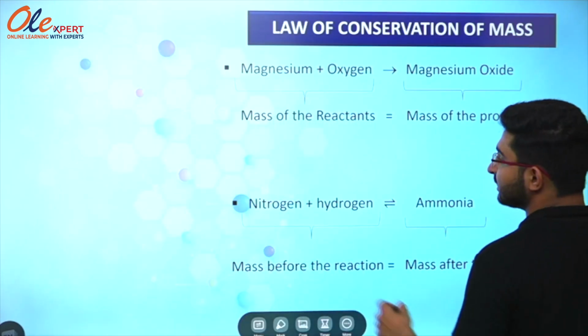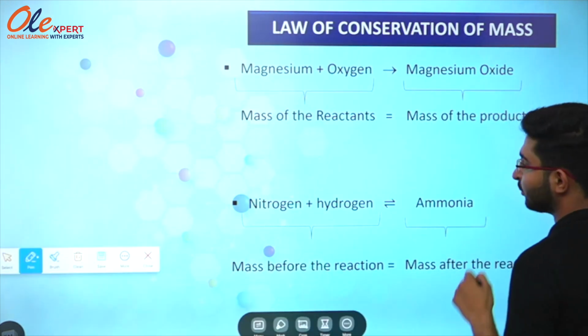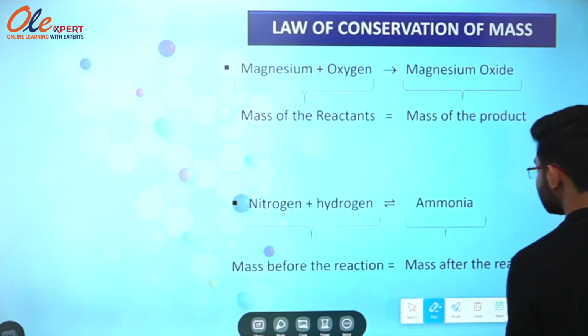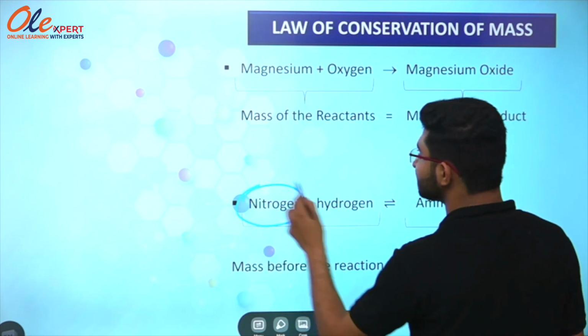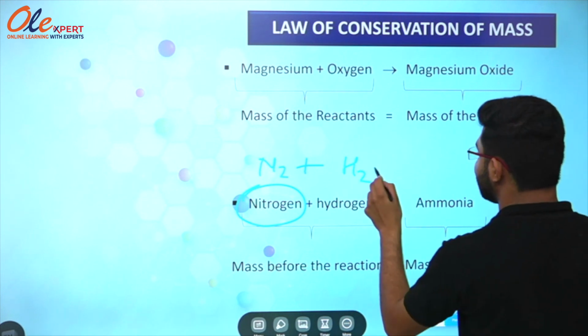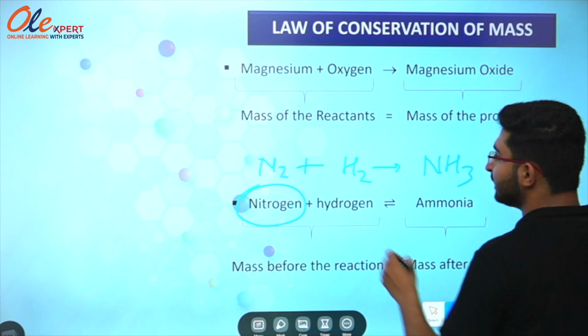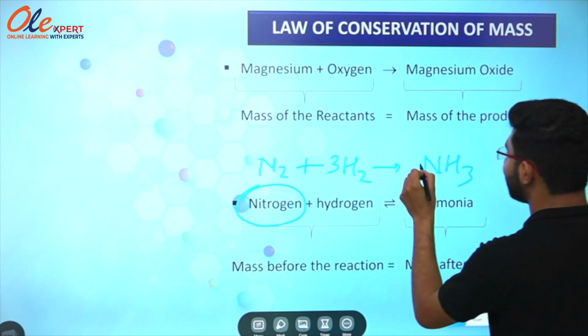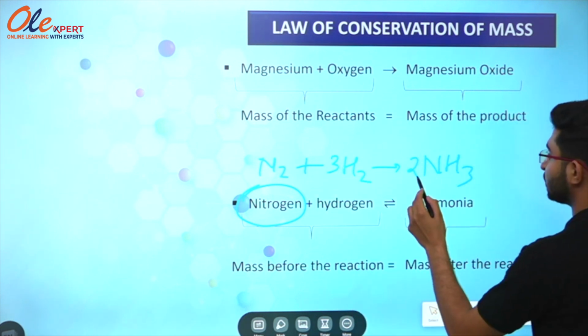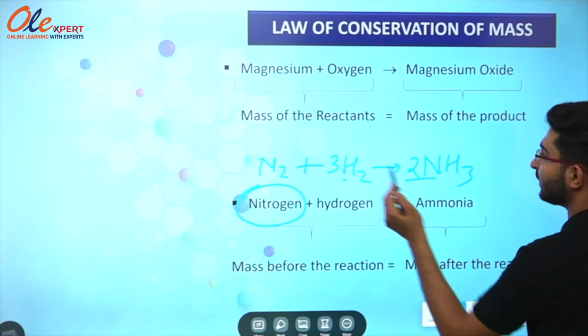Now on the screen, the next example is nitrogen plus hydrogen gives ammonia. So we will discuss this point as well. Nitrogen stands for N2, hydrogen stands for H2, and it will give ammonia, that is NH3. Now we will just balance it. So it becomes 3H2 and it becomes 2NH3. So 2 atoms of nitrogen over here and 6 atoms of hydrogen over here.